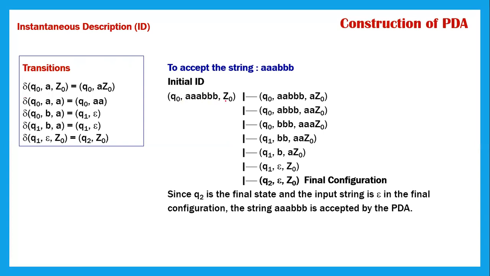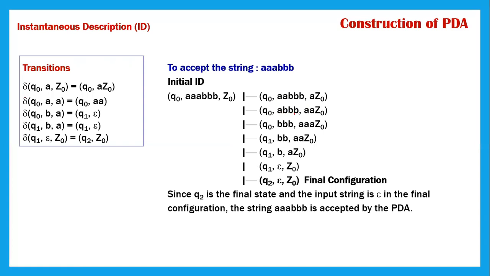Then it moves on to the next one, Q naught. What is the first thing we did? We pushed A onto the stack, no? So in Q naught, what is the string which has to be processed now? Since A has been pushed onto the stack, we are left with A A B B B, and the stack is A Z naught. Then we are at Q naught, and again A is pushed onto the stack, so we are left with A B B B.